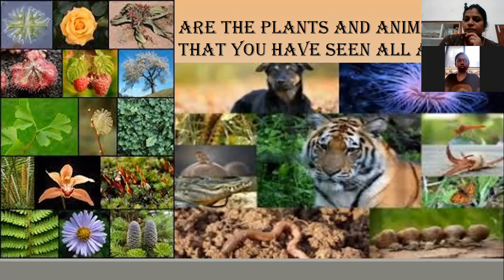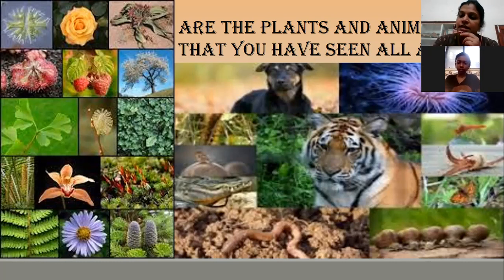Do you know the name of this process? Plants make their food by the process called photosynthesis. Okay.